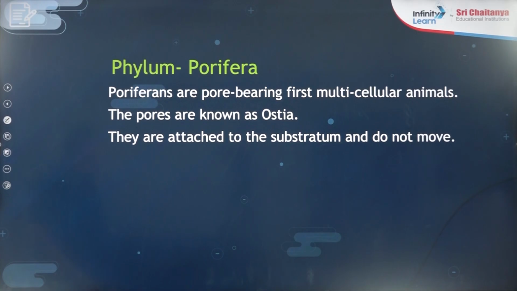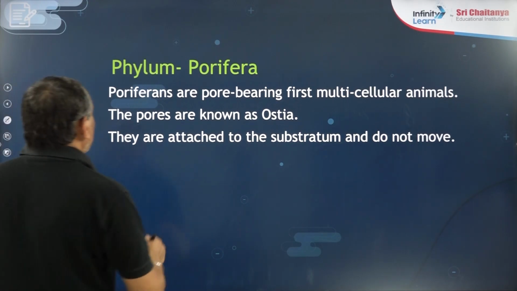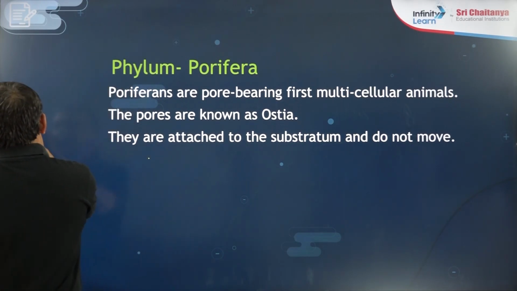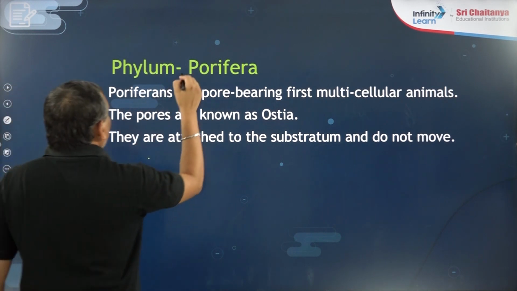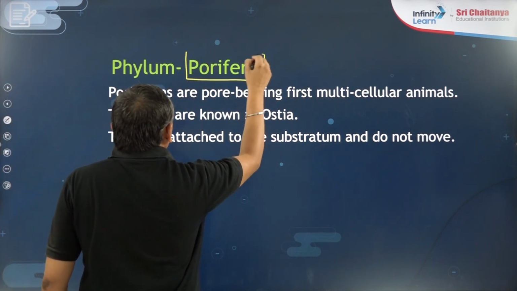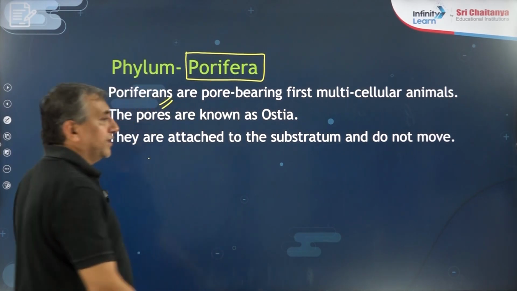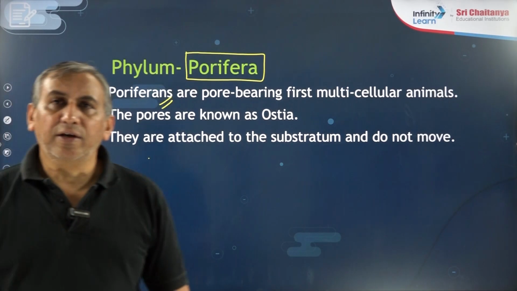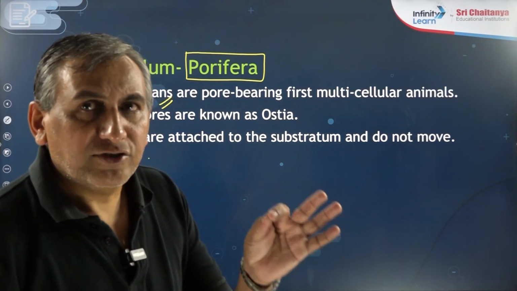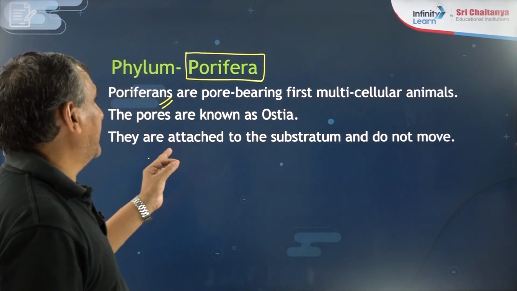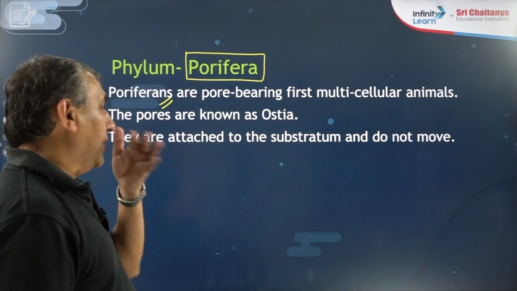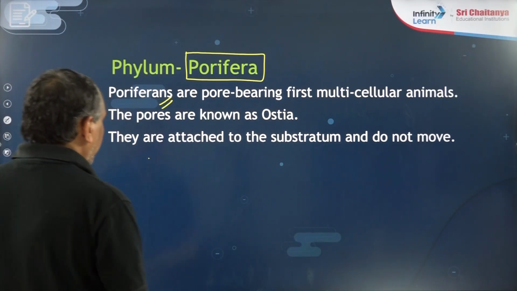Okay. So I am coming to the first phylum, that is known as the Porifera. What is the meaning of Porifera? Poriferans means they are the pore-bearing animals. First of all, you have to remember a difference.